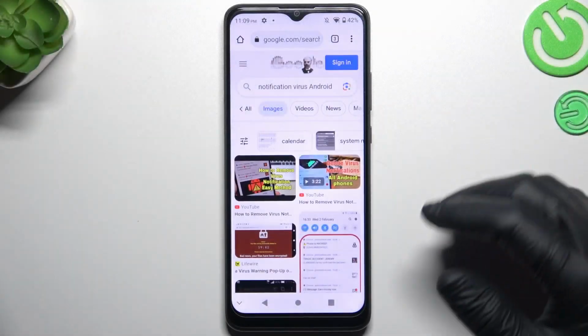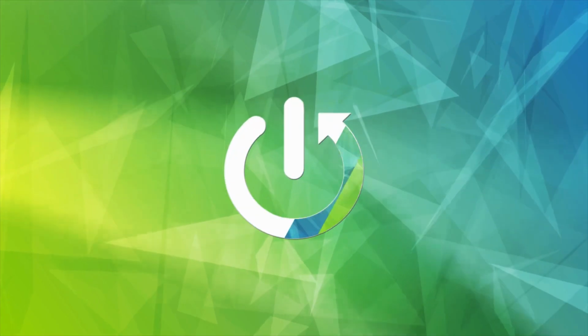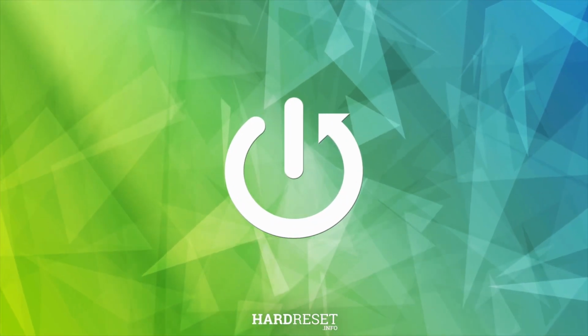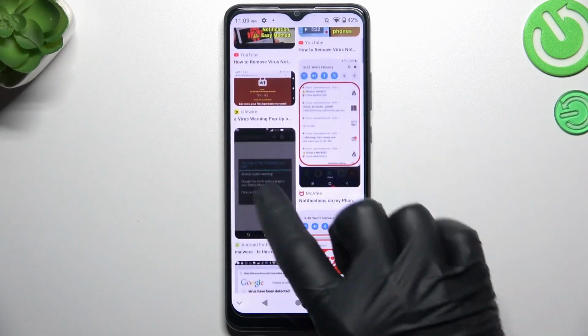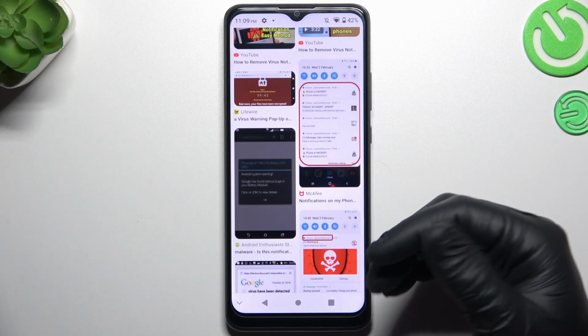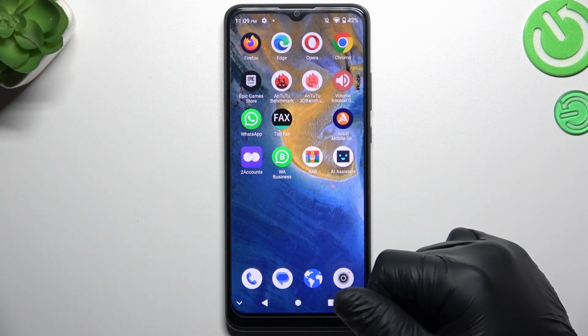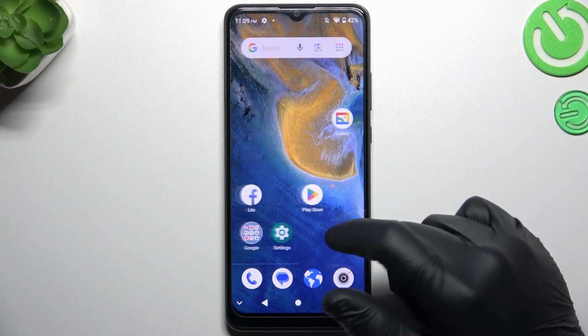Today I'm going to show you how you can remove the notification virus from your ZTE Blade A51. So if you see something like that in your notification bar, or something like that when you're trying to visit inside, just spamming pop-ups, that means you have a notification software, and you can try to remove it in two ways: system settings and antivirus app. So I'm gonna show the first method.